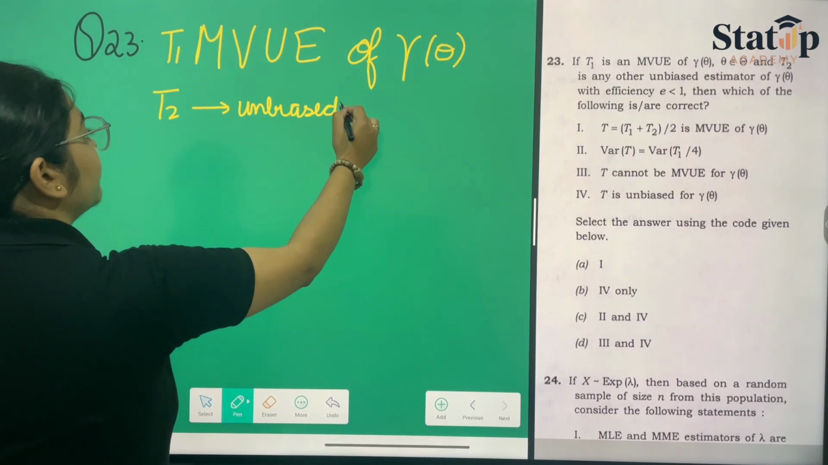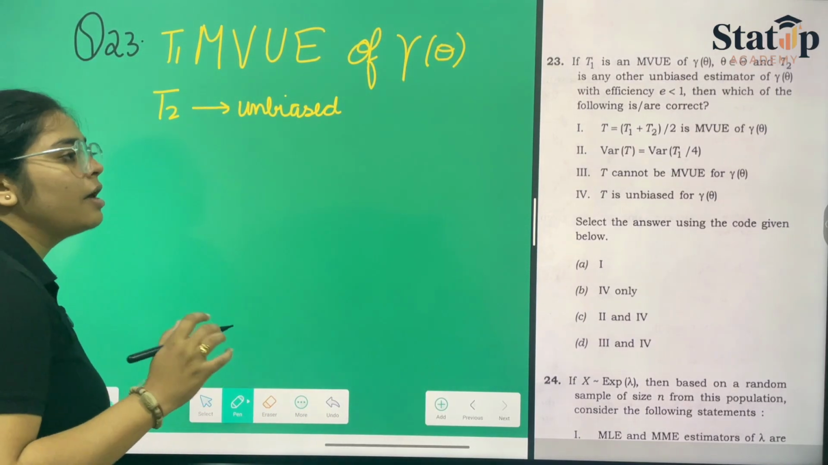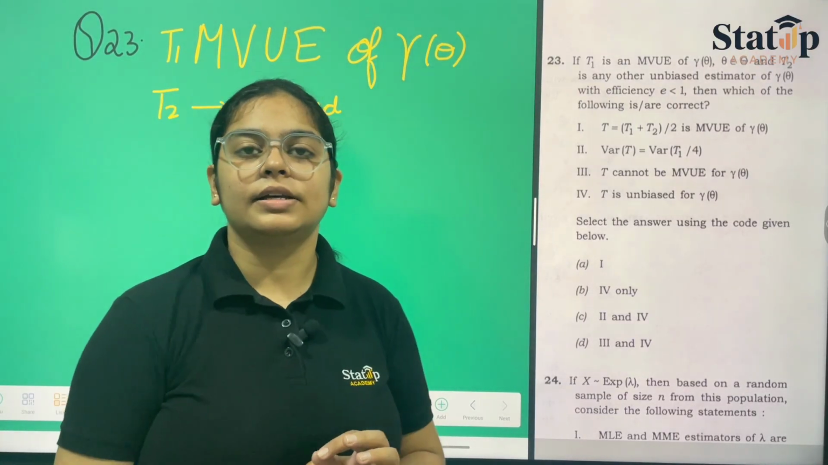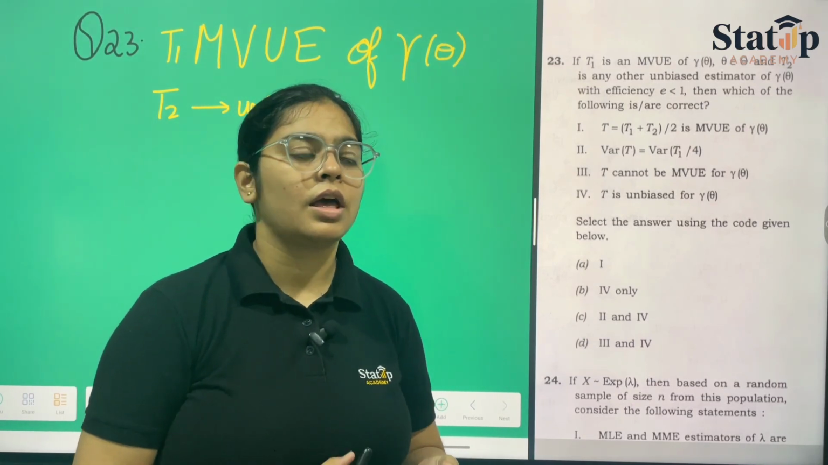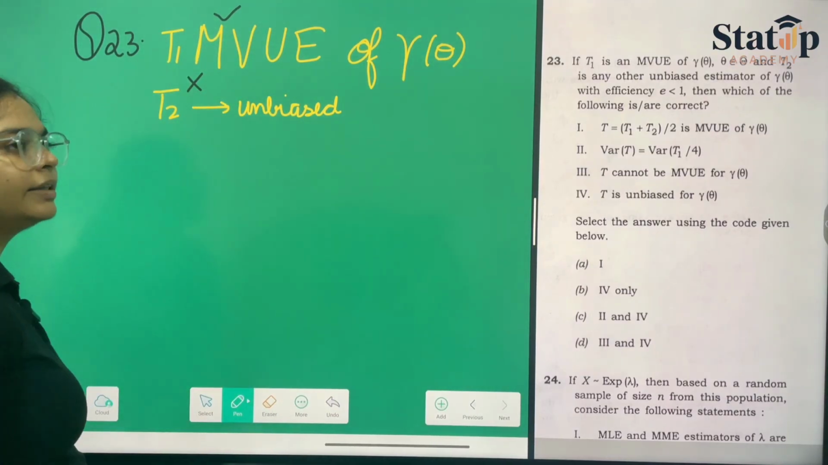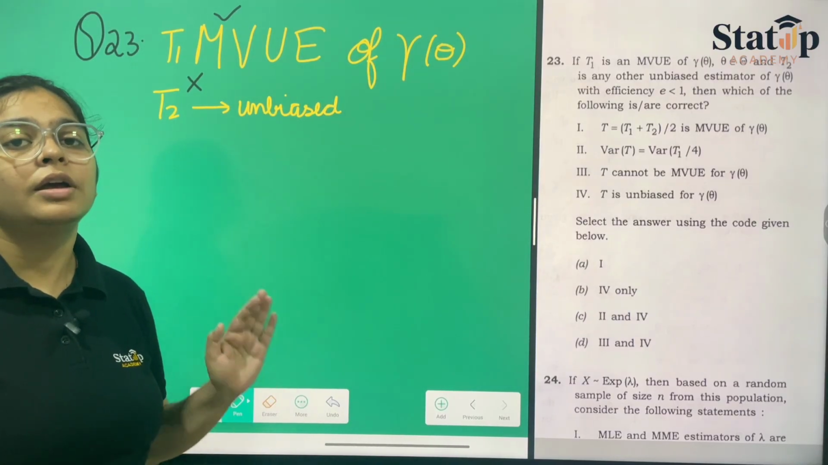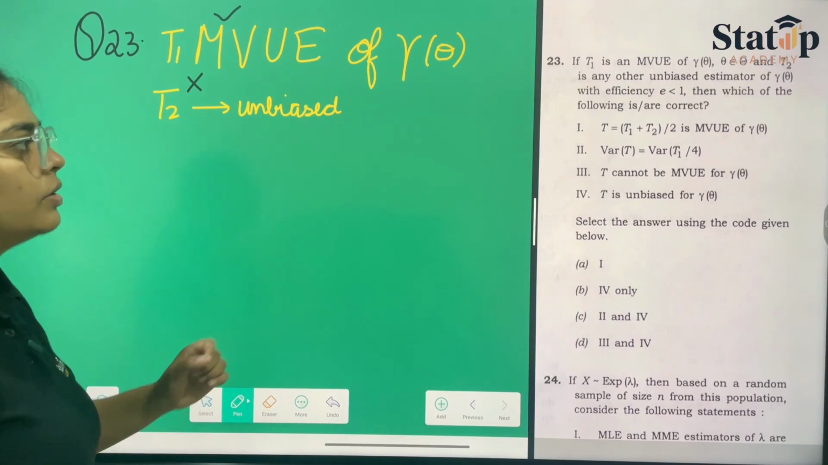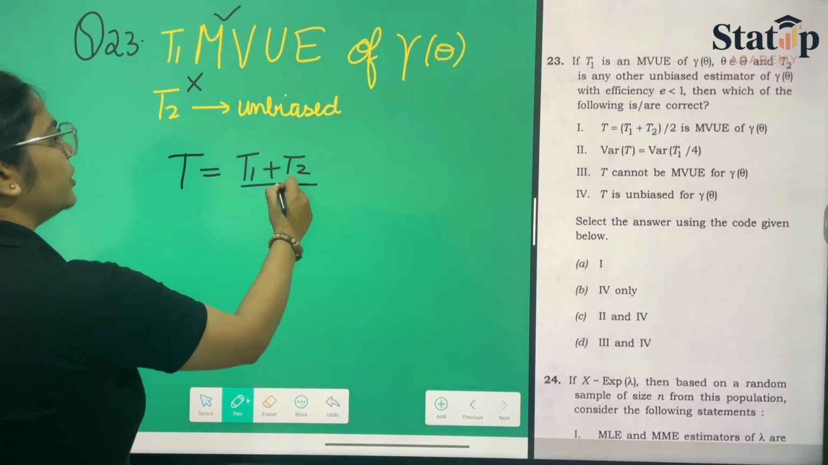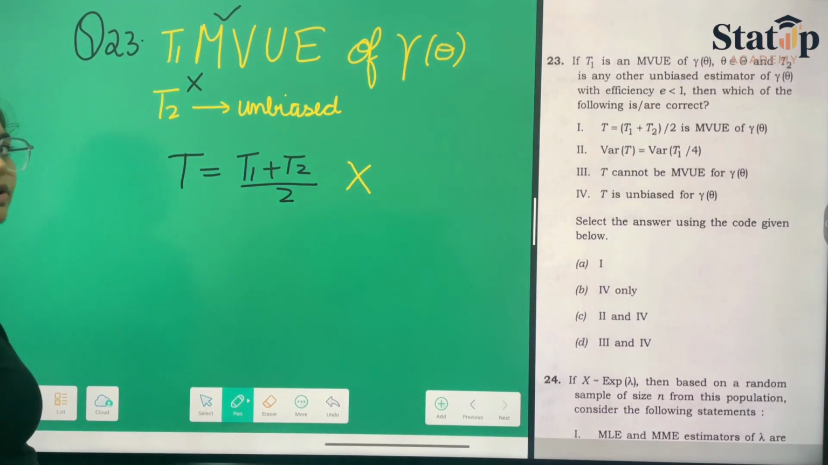Now, exactly this kind of question they have asked once more. Previously also they have asked. So the same theory will be followed. First of all, we know that the MVUE is the unique solution. If I am saying that T1 is the MVUE, then T2 cannot be the MVUE. Either it is unbiased or it is less efficient, doesn't matter. Another estimator cannot be the MVUE. The MVUE is always unique. So they have given us that T equals T1 plus T2 upon 2 is also an MVUE of this. So this is wrong because T1 has already been given as the MVUE.